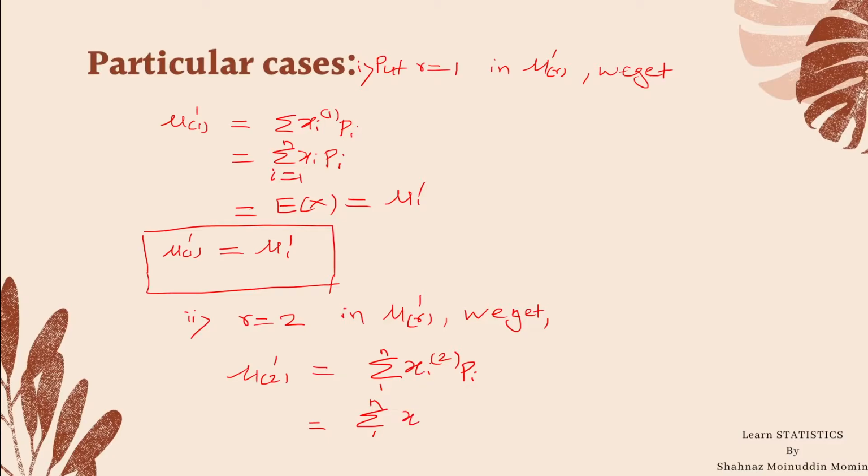Here there are two factors of xi, so it is xi into xi minus 1 into probability pi. By simplifying this bracket, multiplying xi pi inside the bracket, we get xi square pi minus xi pi.